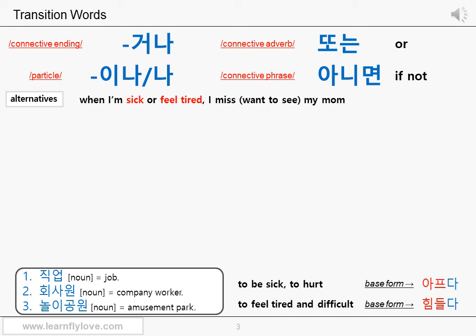The direct translation of the English verb to miss in Korean is 그립다. It's an adjective, which means it's used to describe your feeling. The feeling that you miss something you haven't seen or someone you haven't met for a while because of the situation or circumstance you are in, or something you cannot see, meet, or have anymore. So for this sentence, I would just say, I want to see my mom in Korean. It sounds more casual without any conflict between the actual meaning of the sentence and the meaning you want to express. Let's see the Korean sentence.